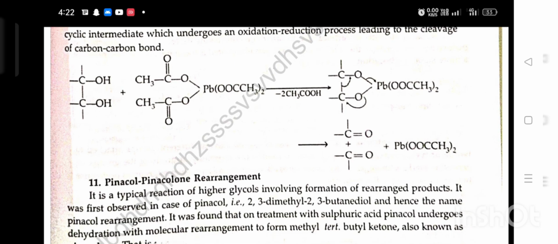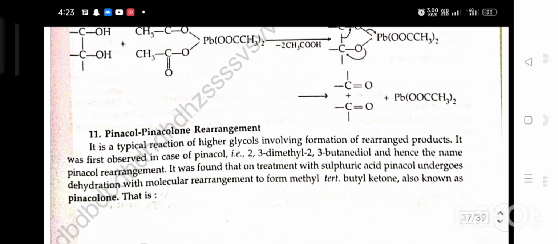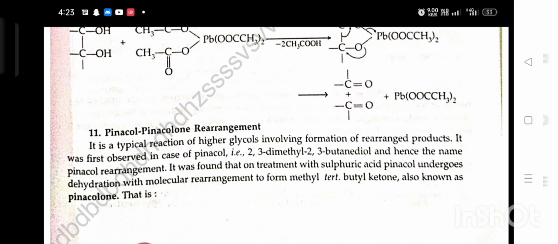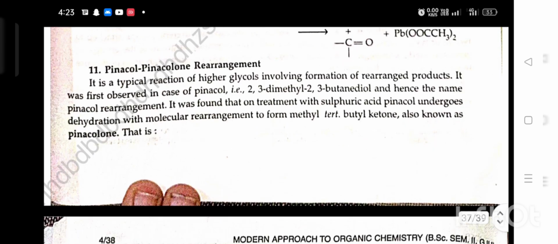Eleventh, pinacol-pinacolone rearrangement. It is the typical reaction of vicinal glycols involving formation of a rearrangement product. It was first observed in the case of pinacol, that is 2,3-dimethyl-2,3-butanediol, and hence the name pinacol rearrangement. It was found that on treating with sulfuric acid, pinacol undergoes dehydration with molecular rearrangement to form methyl tertiary-butyl ketone, also known as pinacolone.